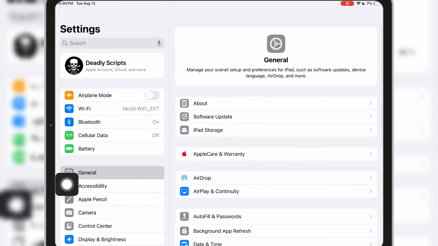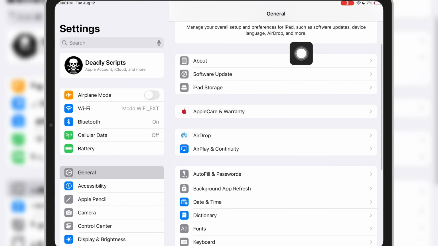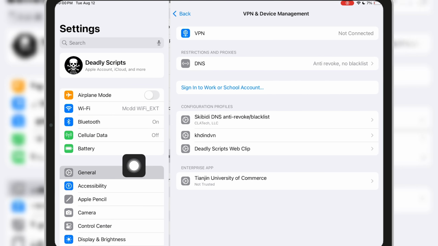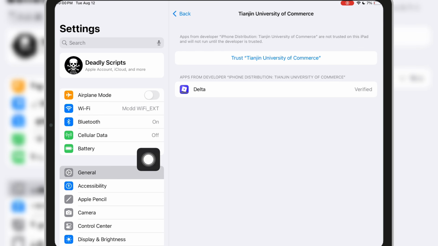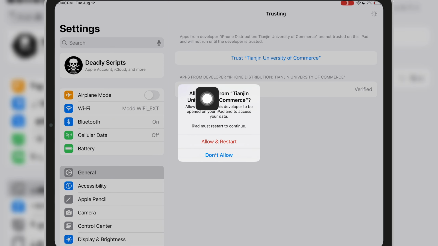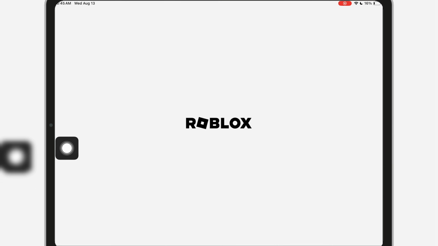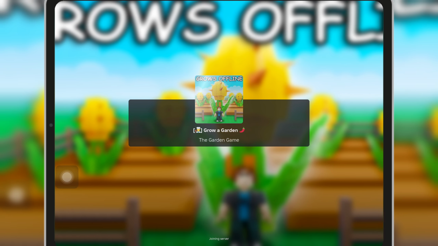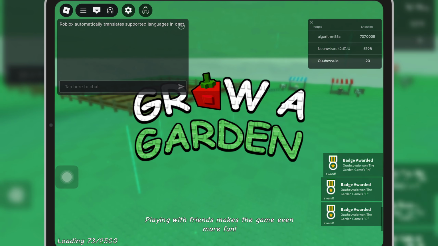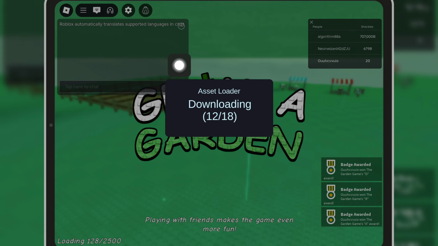Go back to Settings. Scroll down till you find VPN and Device Management. Then Enterprise App. Then Trust and Allow and Restart. Then press Delta. And your Delta should fully work and load in.